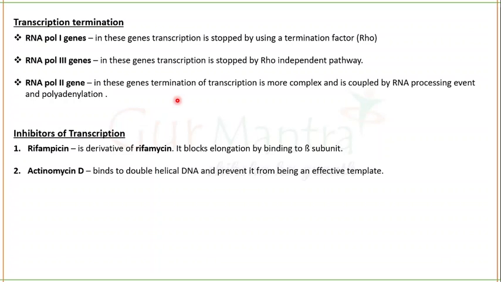We have completed our transcription here. There are some inhibitors of transcription. Rifampicin is a derivative of rifamycin, and it blocks the elongation by binding to the beta subunit, which is actually the catalytic subunit in prokaryotes. Actinomycin D will bind to double helical DNA, and it prevents the DNA from being an effective template. So that's all about transcription.